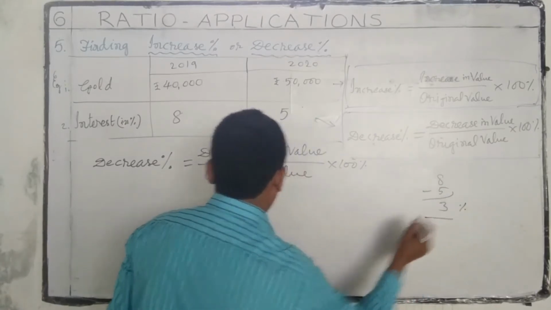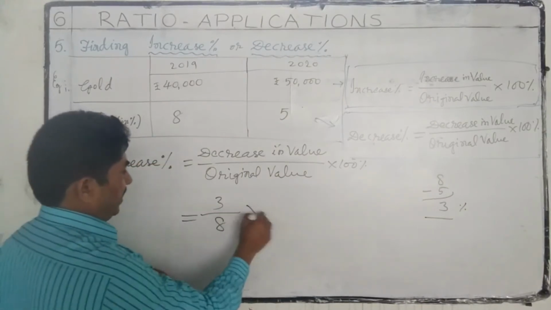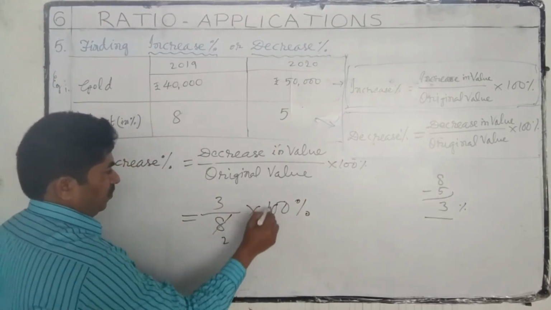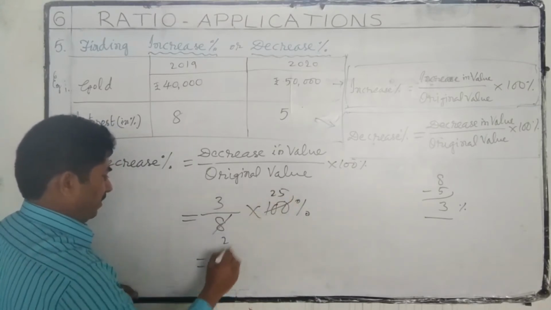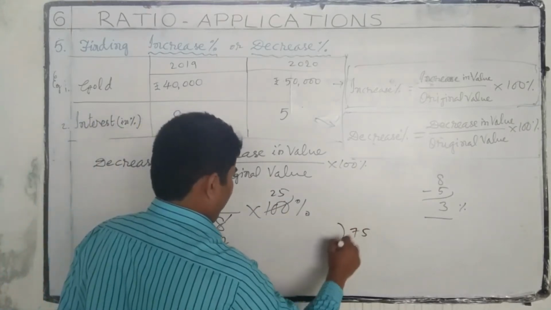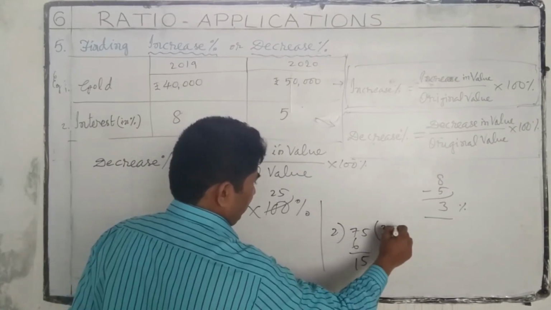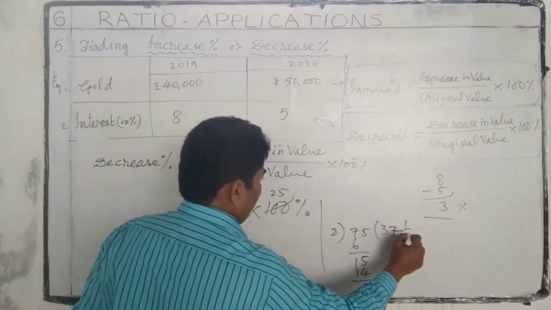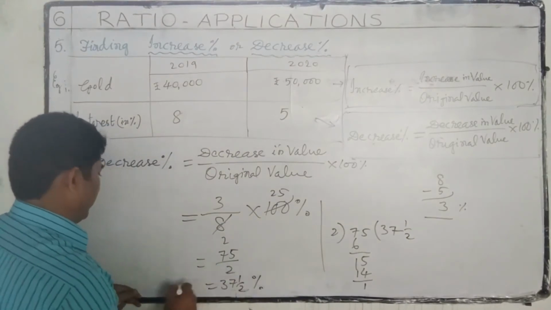So 3% decreased. 3 by 8, original value 8 only, into 100%. 4 twos, 4 25s, 3 25s are 75 by 2, 75 by 2, 2 3s are 6, 1, 2 7, 2 7s are 14, 1. 37.5% decreased.